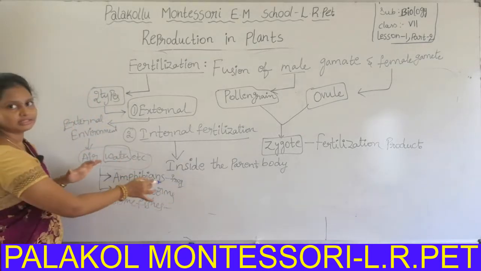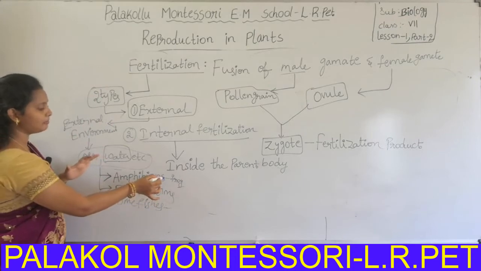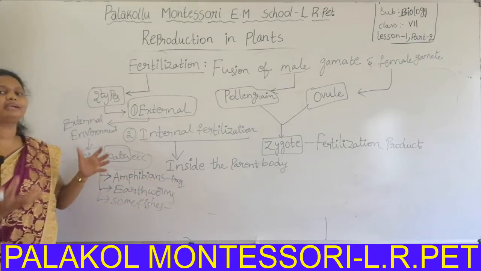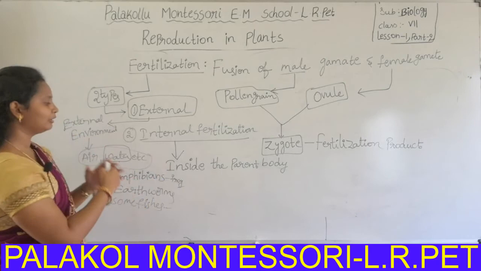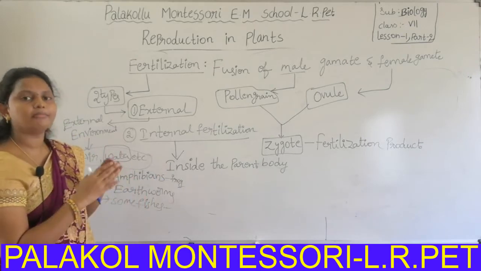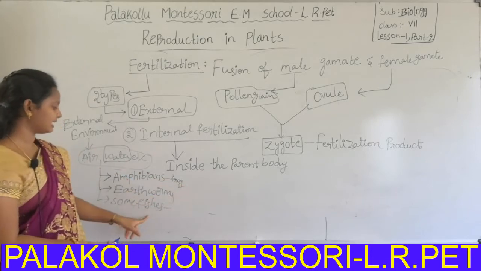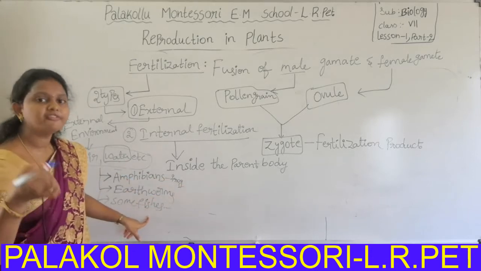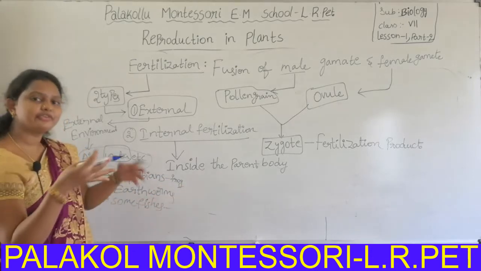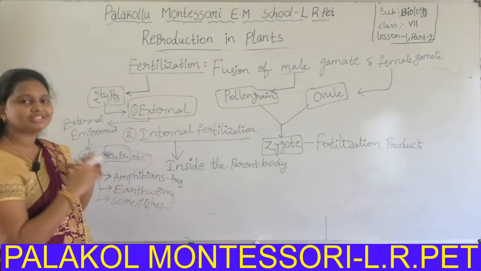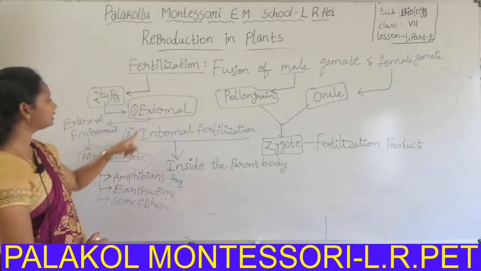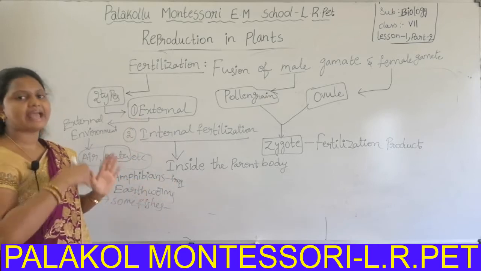From this, sperms, the male gamete, and the female gamete are fused together to form a zygote. This zygote will develop into a new frog. This zygote will develop into a new fish. But in which region does the fusion take place? External to the frog's body.